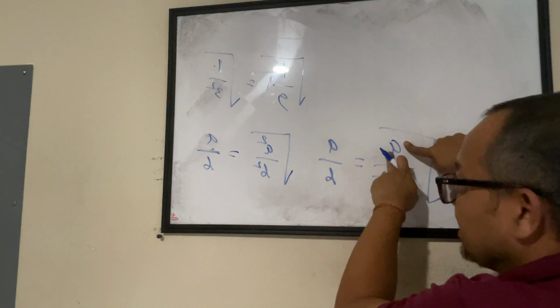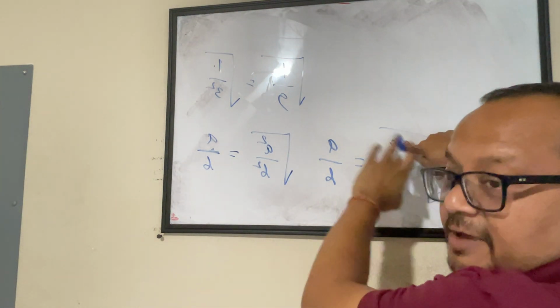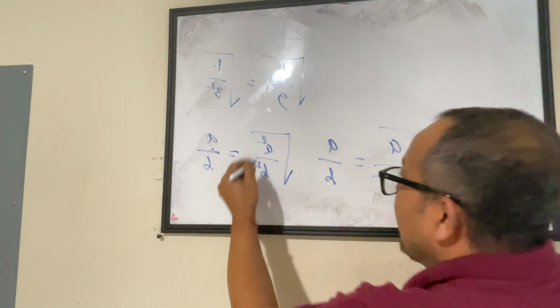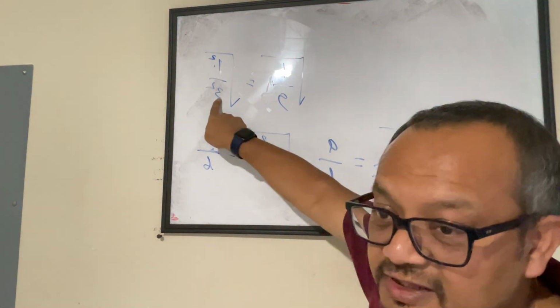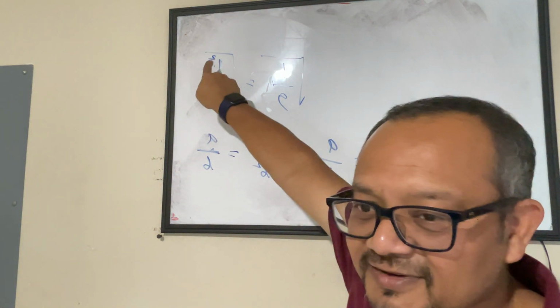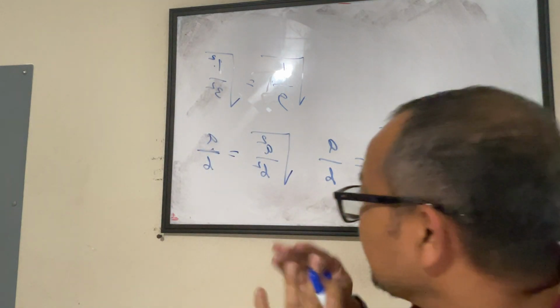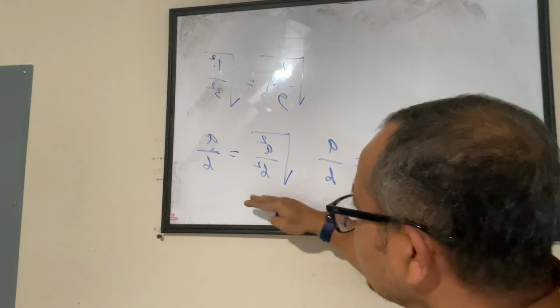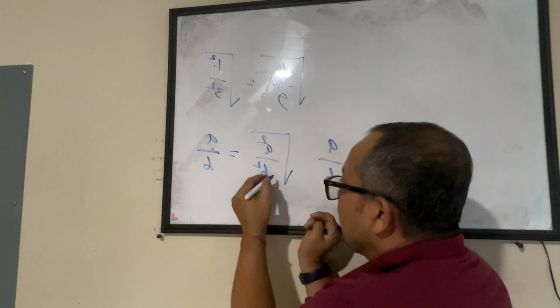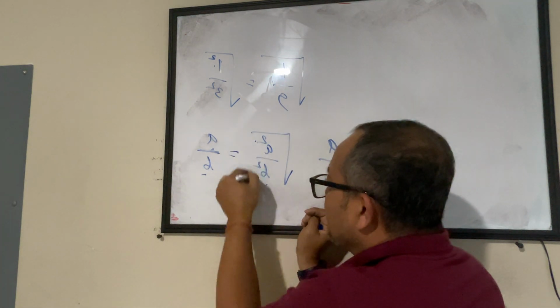Understood? Why this guy? So just to make it look uniform, I made it 1 square so that it doesn't look like I'm doing any bias with this guy and I'm ignoring this guy. But in general, in general formula, in general way you should look at it, if you have numerator and denominator and you're taking square root, you can simplify this only if both are squares.